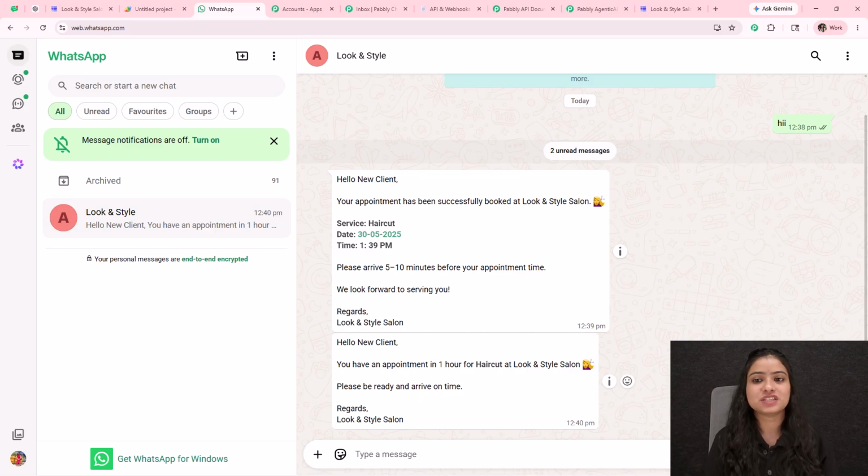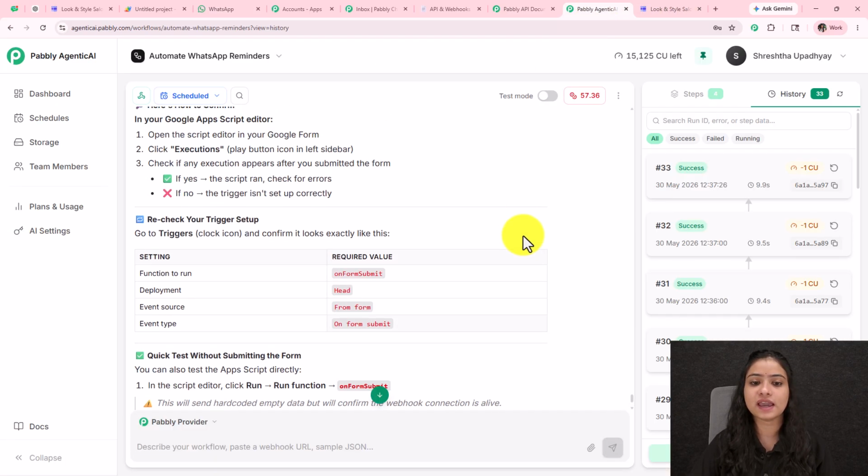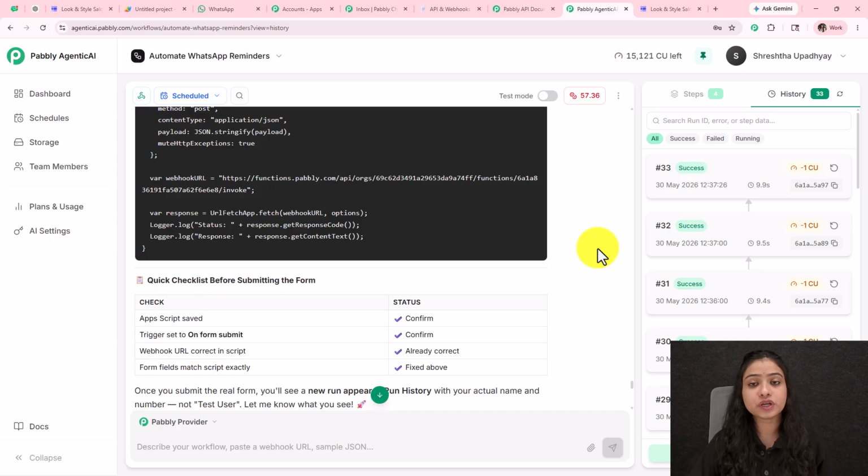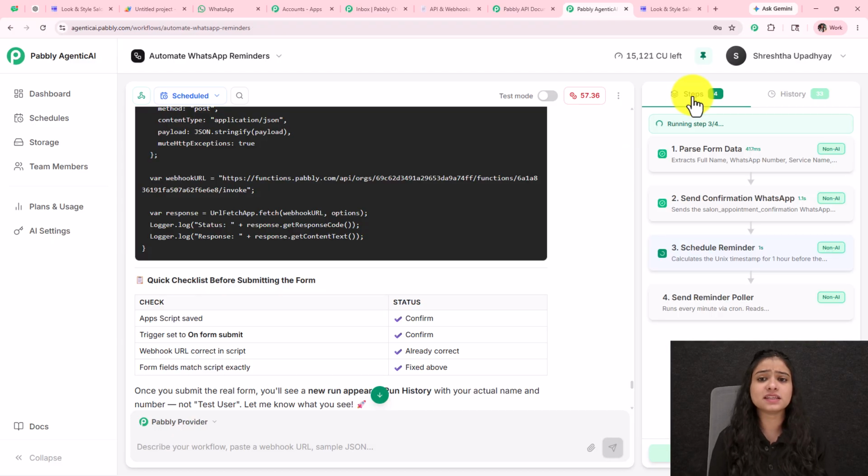So in this way, we can easily create this amazing automation without any manual efforts, without any manual connections, going manually and selecting the client ID, the API tokens, getting the forms connected. What we have done is simple chats with our Agentic AI, and our workflow is created. We can check the run histories. We can even check if there are any issues. It is going to automatically resolve the issues on its own. We do not have to do that as well. And in this way, we are absolutely free to focus on the more important areas of our business rather than appointment setups and sending manual reminders.